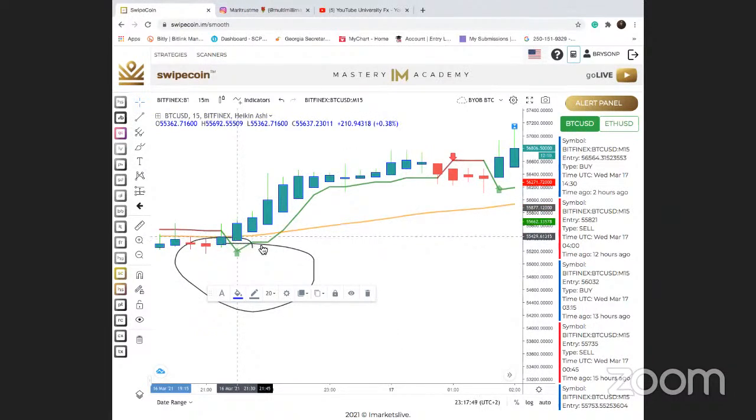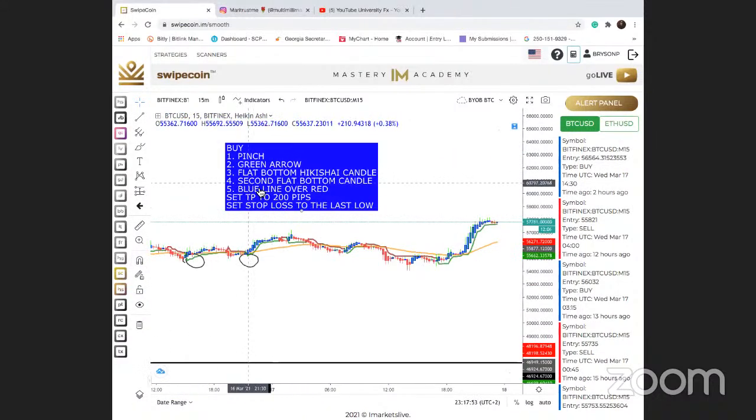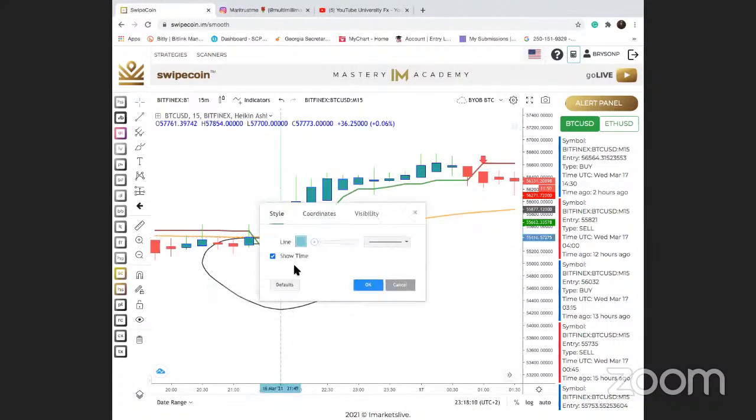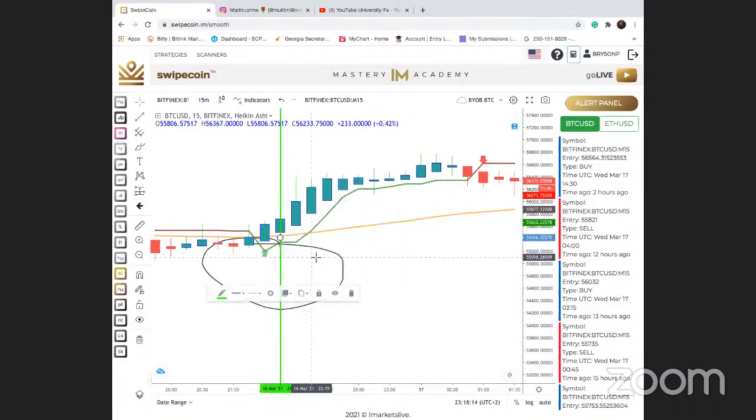And then right after that, guys, if you notice the next step, it says second flat bottom candle. You need the second candle to be a flat bottom candle. So the candle that's following right after the first candle is what we're looking for, a flat bottom candle. Okay. So once we have that, I'm going to mark that as a green, because that's going to be a go.